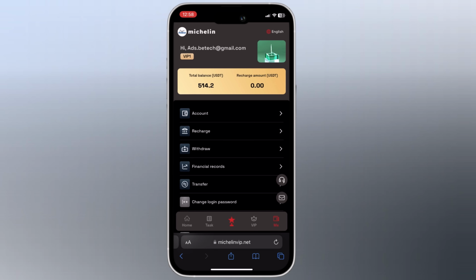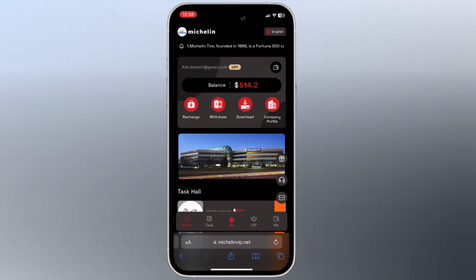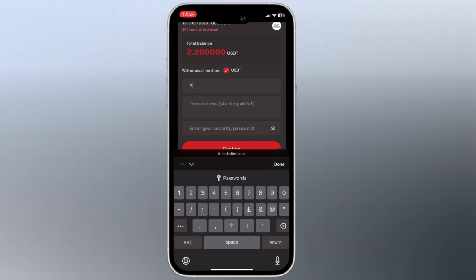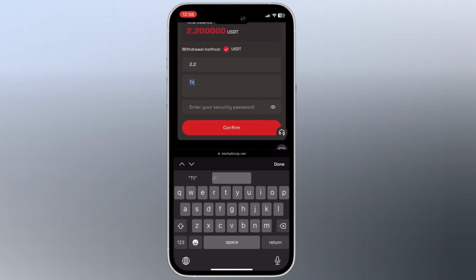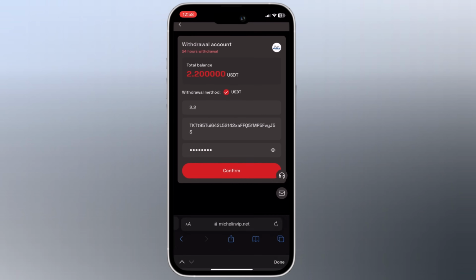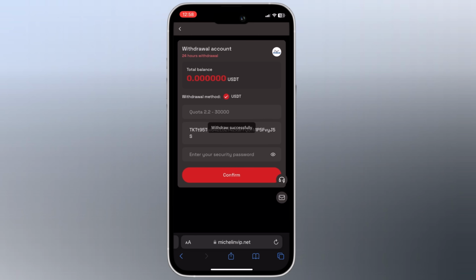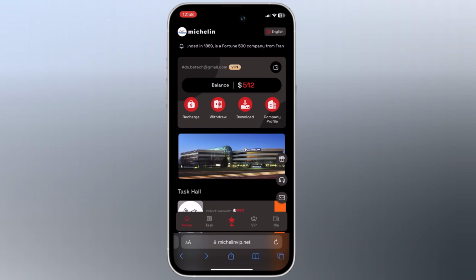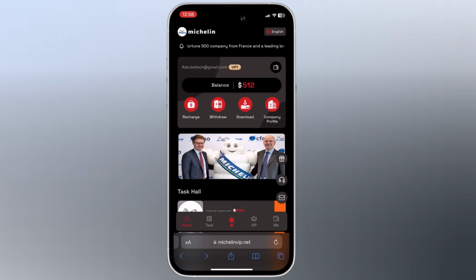So the next step is how to withdraw your money. Click on withdraw button. After this, enter your withdrawal amount, then enter the USDT TRC20 address. Then enter your security password and click on confirm. And as you can see, withdrawal successful. So it's so simple and easy way to earn money online. And after 1 to 2 minutes, you will receive the withdrawal into your account.